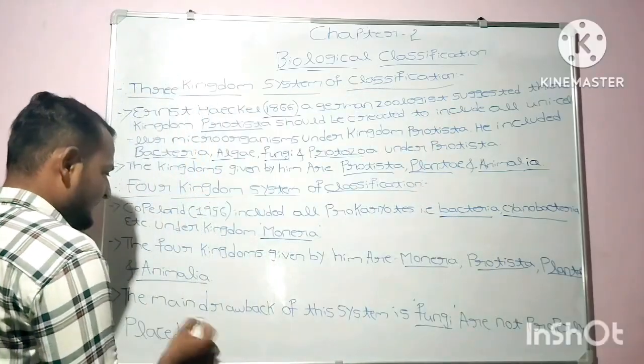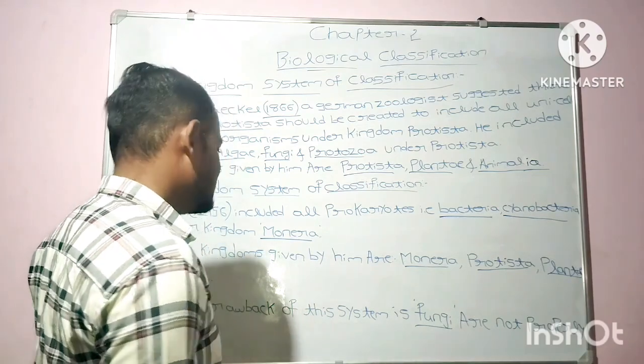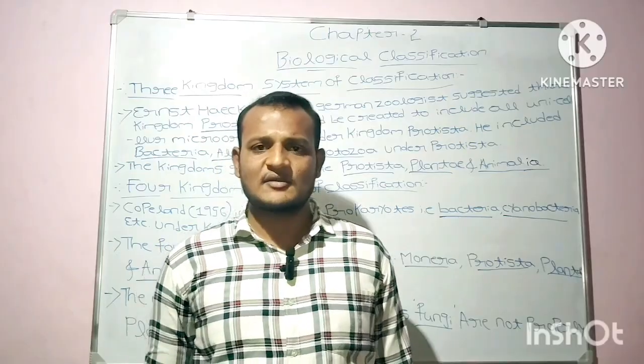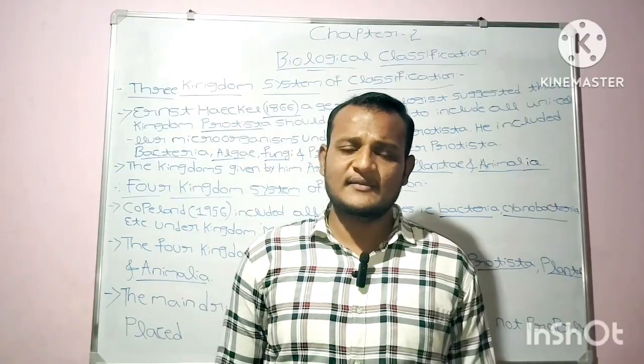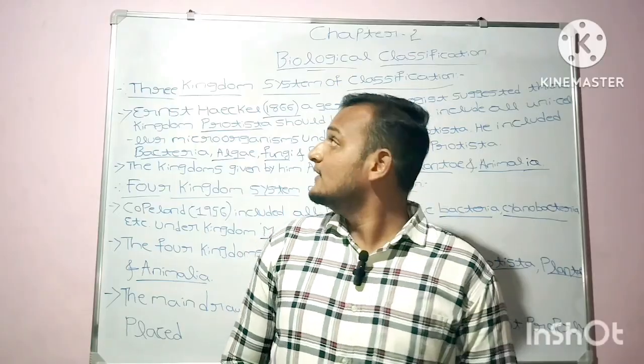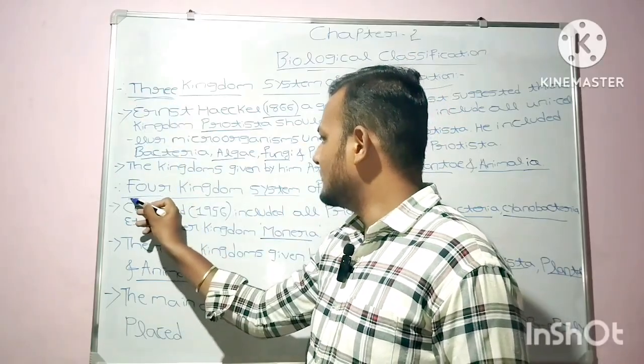I hope you have cleared the three kingdom system of classification as well as the four kingdom system of classification.